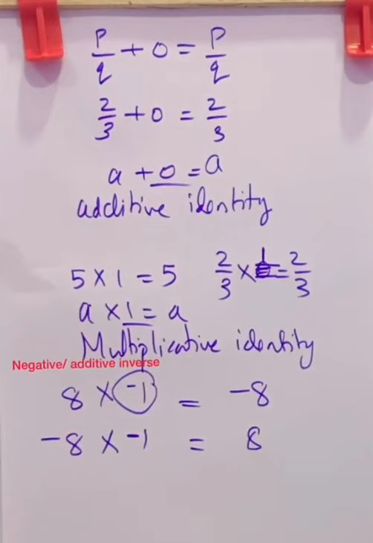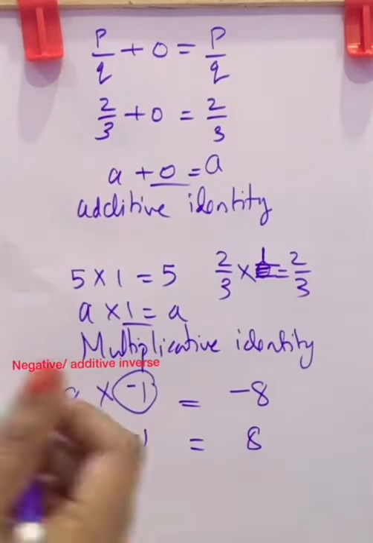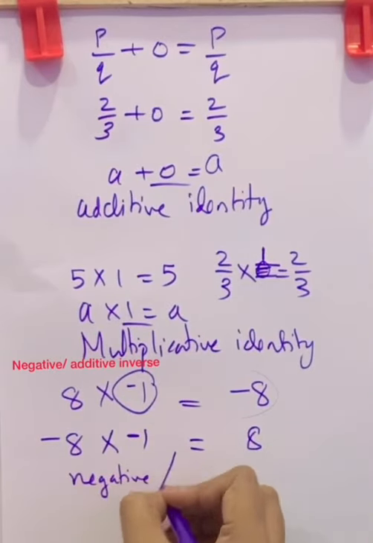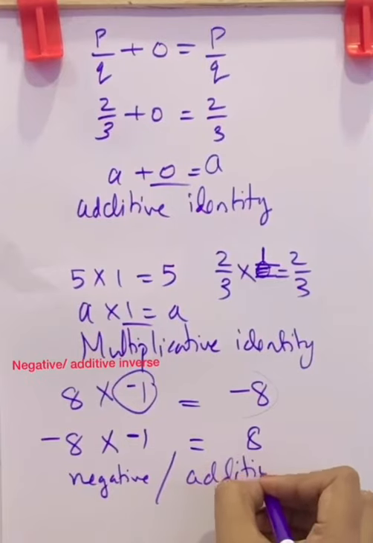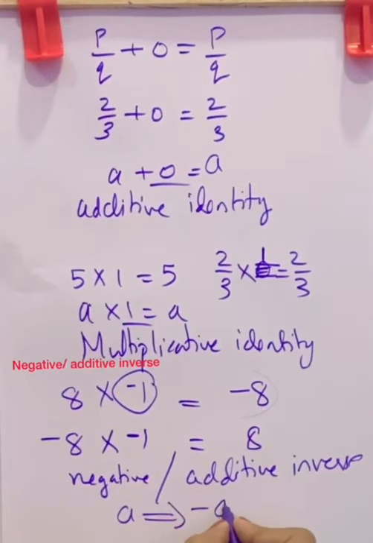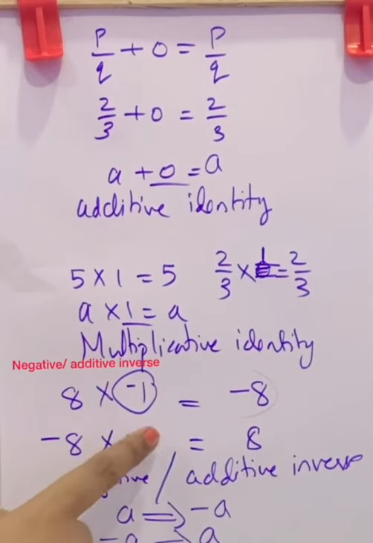The negative of a number has another name, that is additive inverse. This is additive inverse, or negative. That is, if A is a number, the additive inverse is negative A. If negative A is a number, the additive inverse or negative is positive A. So to get the additive inverse, we have to multiply a given number with negative 1. Then only we will get the additive inverse.